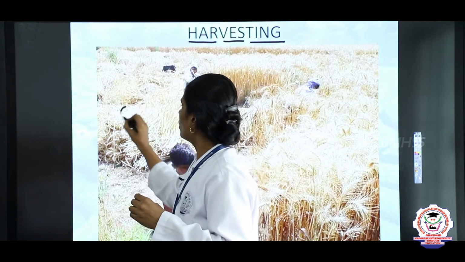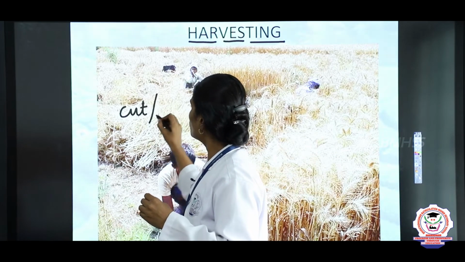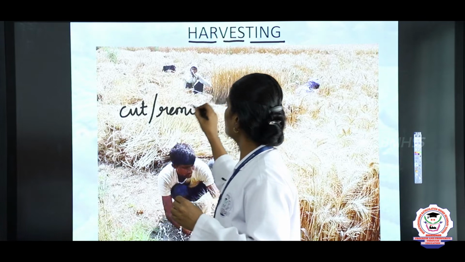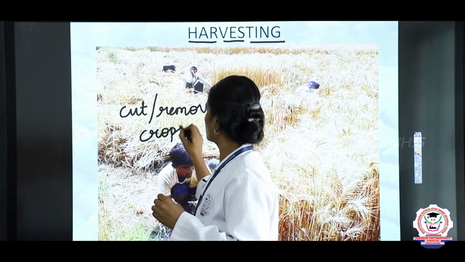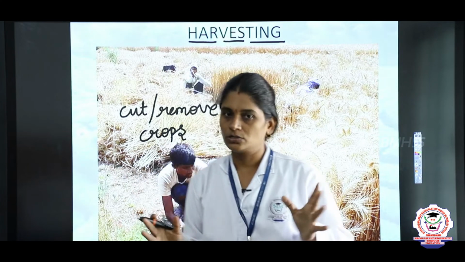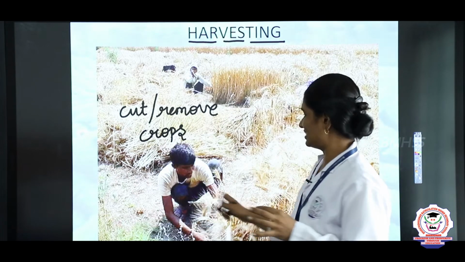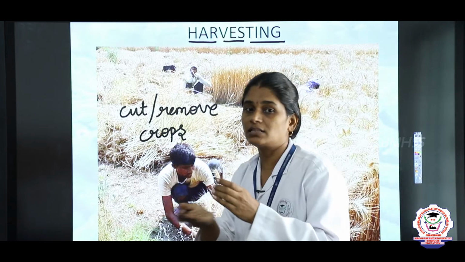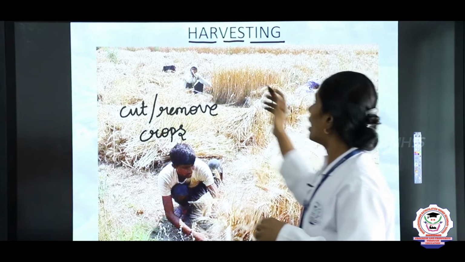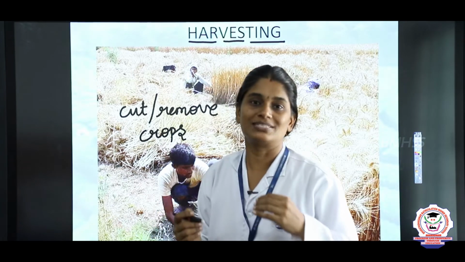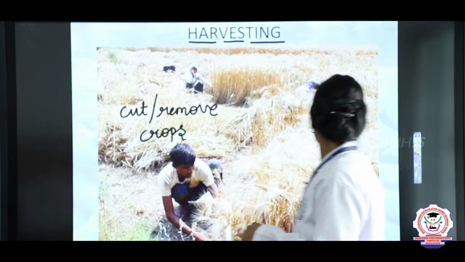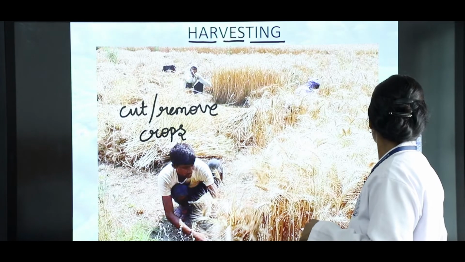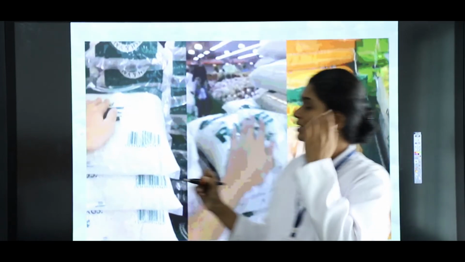So cutting or removing the crops which are grown well, this is called harvesting. You can see the person is harvesting the crops, right? So aruvadai, in Tamil they used to say aruvadai. Harvesting is nothing but aruvadai, okay? So these are all the stages.